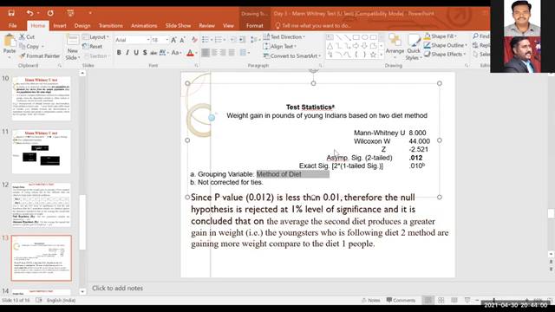ANOVA is a parametric test, while Mann-Whitney is a non-parametric test. Sorry, ANOVA is a parametric test, and Mann-Whitney, yeah, right, sir.